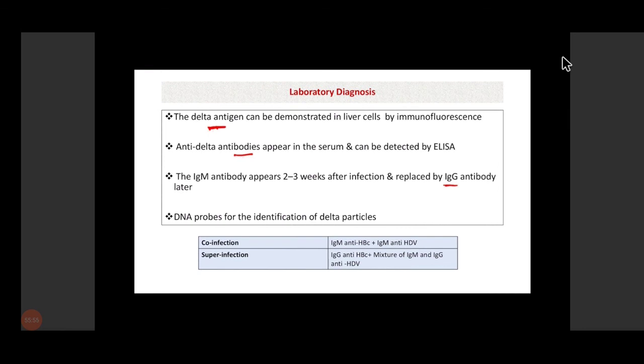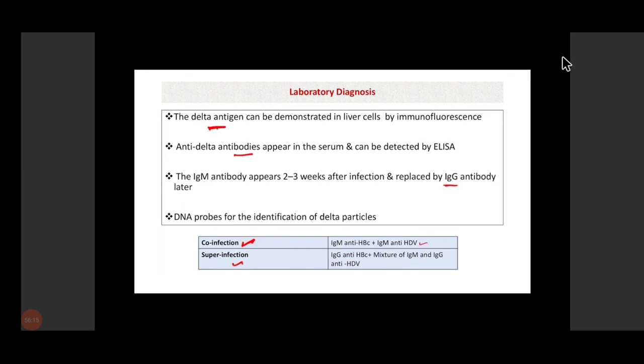Now, with the help of viral markers, we can also differentiate between co-infection and super-infection. In co-infection, since both the viruses are causing infection at the same time, along with IgM anti-HBc antibodies, IgM anti-HDV antibodies will also be there.